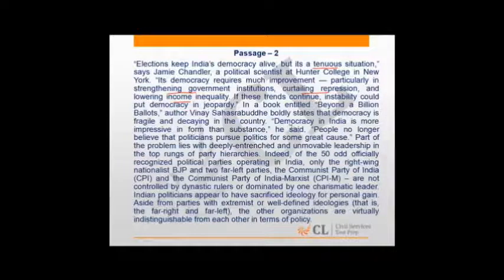We also have Vinay Sahasrabudhe stating that Indian democracy is more impressive in form than in substance, and there is no longer credibility of politicians among the people.